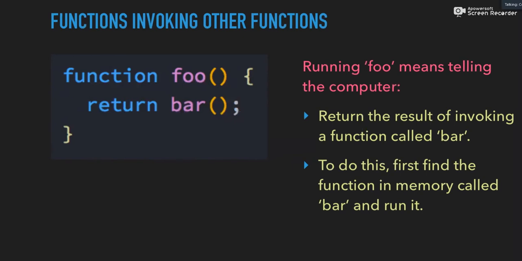And then we also have a memory, right? A global memory space. And as we go through this, right, let's assume that at this point we have bar stored somewhere in global memory as this whole function definition, right?